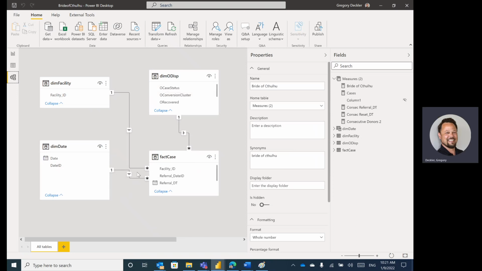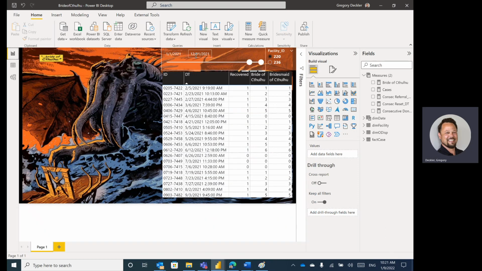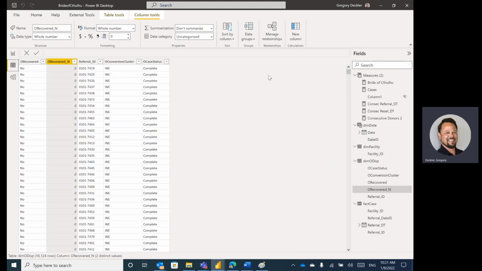So much more complicated, not overly complicated, but definitely more complicated than a single table. And we needed to be able to filter by date ranges and by different facility IDs. And the interesting thing about this one really is that this DIM table here, where we track whether or not the patient recovered or didn't recover, there's no index on it. So we don't know what the order of these are, which is kind of important for Kulalu. We need to know what the order is.